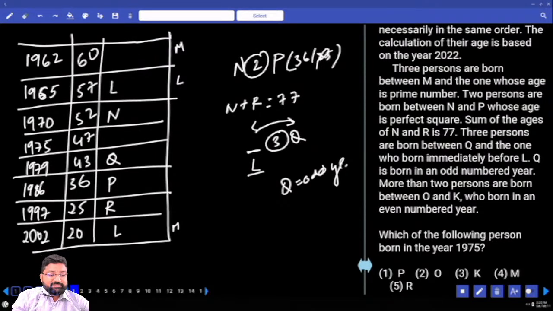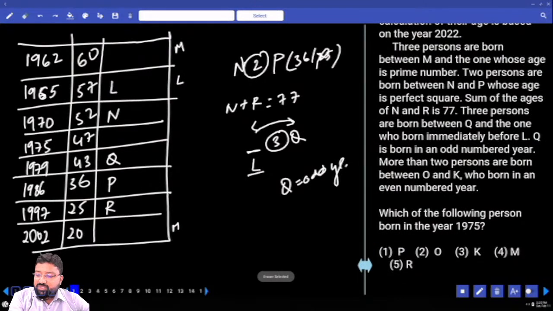Next line. Come on, next line. Read. More than 2 persons are born between O and K. K was born in even year. Even number year, right? Tell me. K was born in even number year. K should be born either in 2002 or in 1962. If this is K, more than 2, this has to be O.